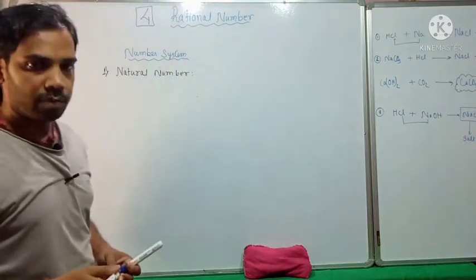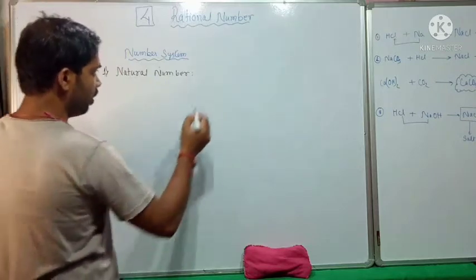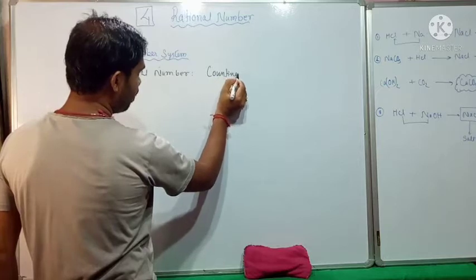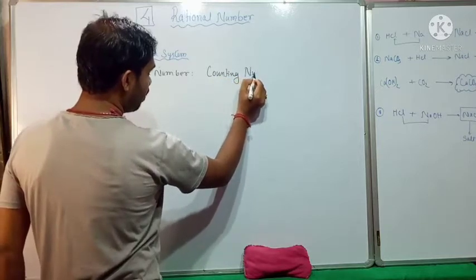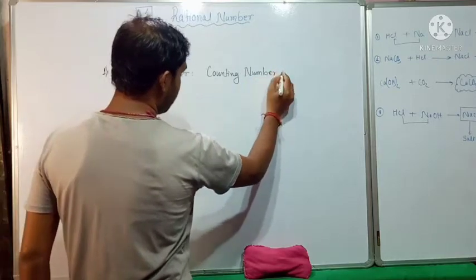Okay, what is natural number? Natural numbers are counting numbers. They are generally known as counting numbers. So counting numbers are called natural numbers.